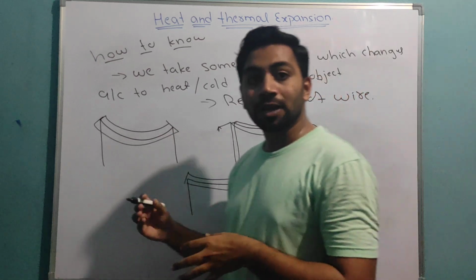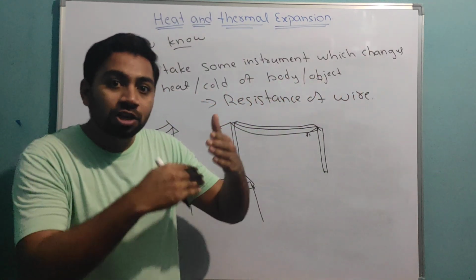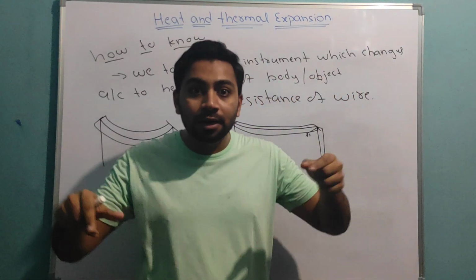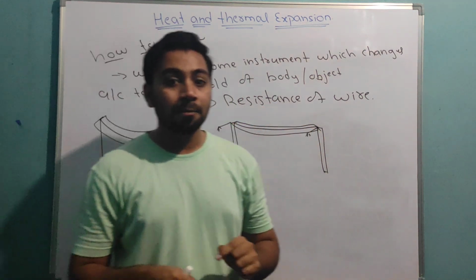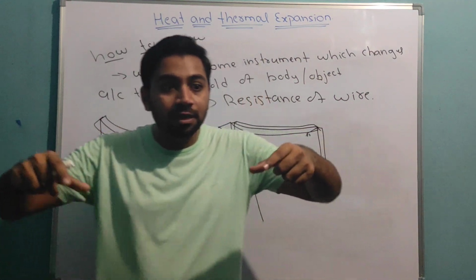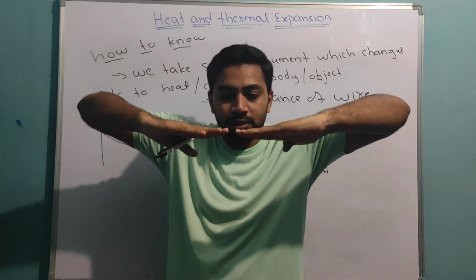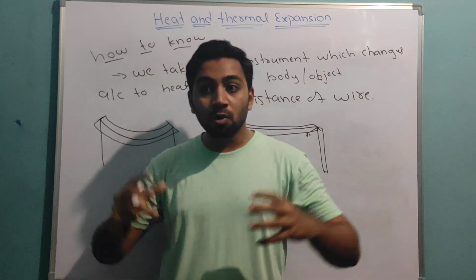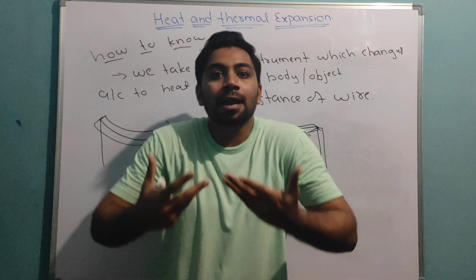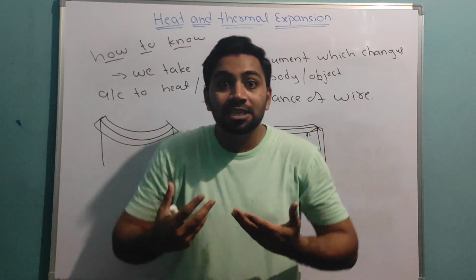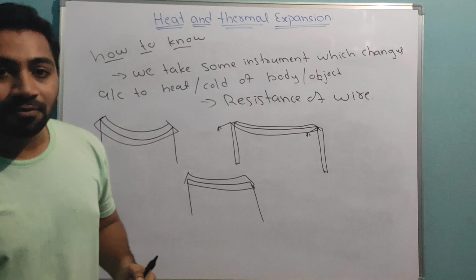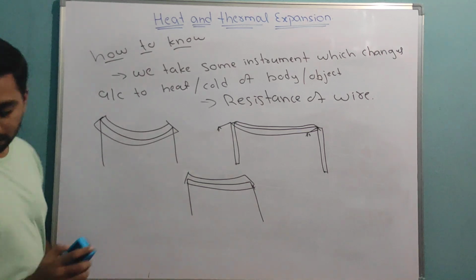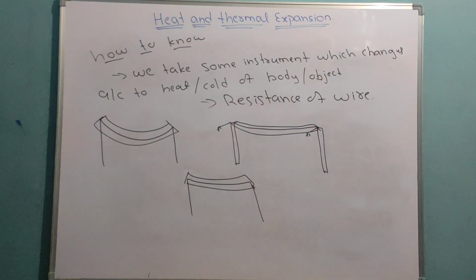Okay, now this is the reason why when we construct bridges or railway tracks, we leave a small gap between two tracks, between two bridges, like this. Because in heat, it will expand. Expanding means temperature is increasing. That is why we build like this. Okay, fine, good. Take this down first. Then we will see one more thing.